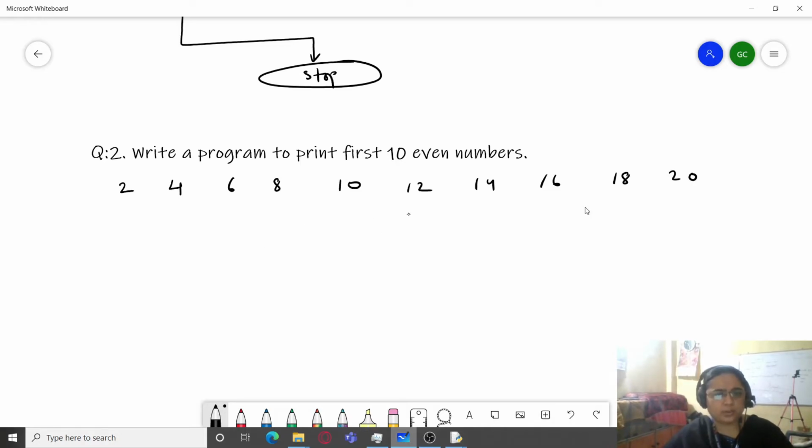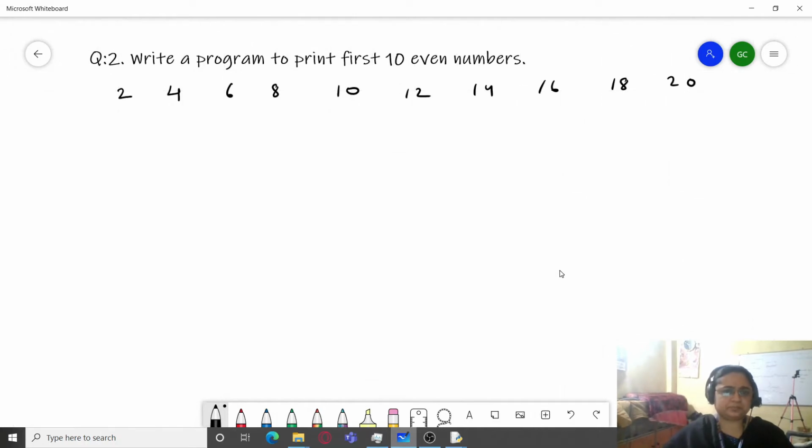So how will you print the first 10 even numbers? So there are a few ways. Now you can see, I'm going to tell you the easiest way first. Because they are even numbers and the last value which is reached is 20, I will take an initial value I and set it to 2.